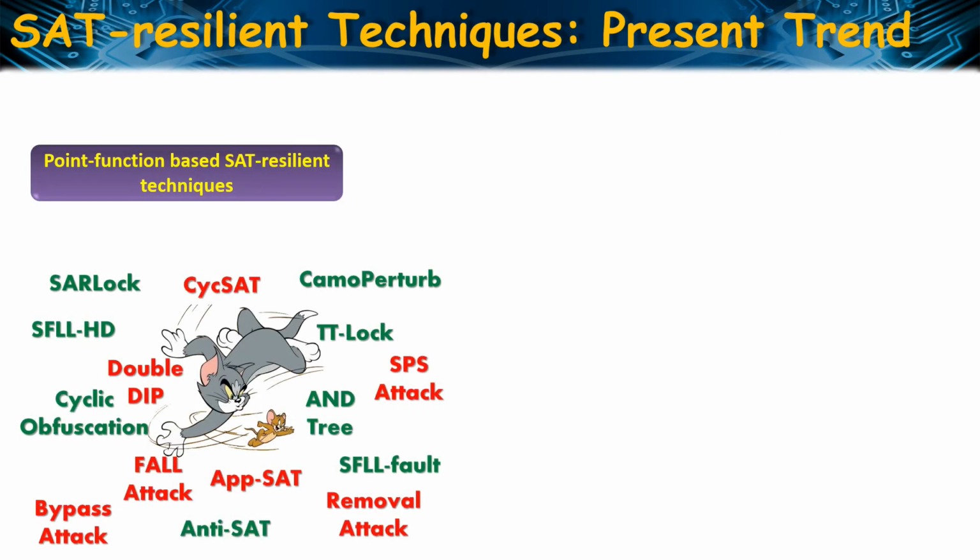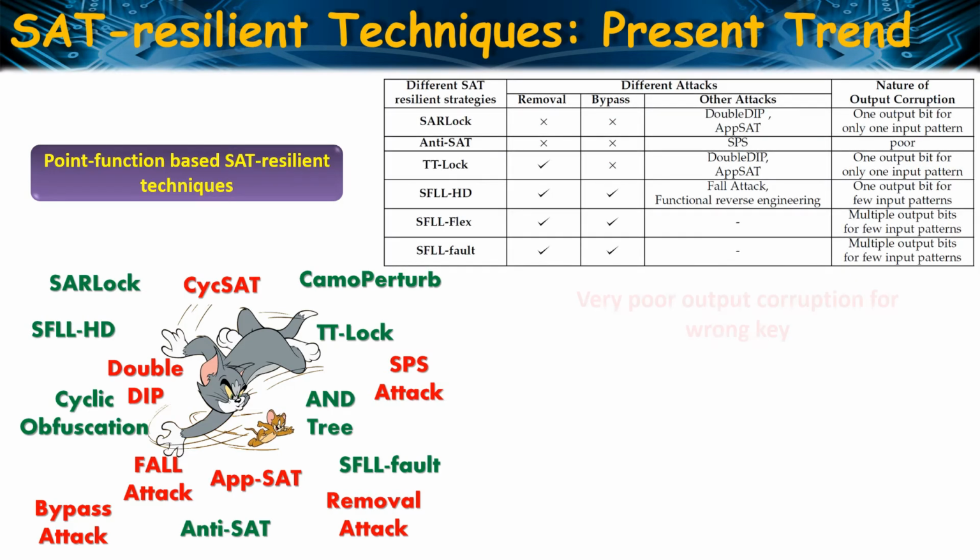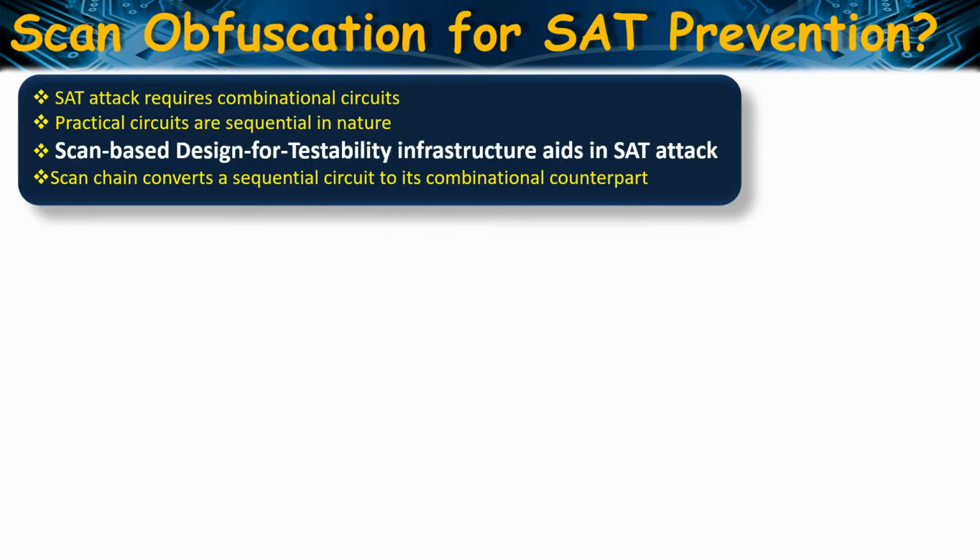So over the years, there has been a cat and mouse race between different variations of the SAT attack and the respective countermeasures. State-of-the-art point function based SAT resilient techniques can theoretically prevent the SAT attack by exponentially increasing the attack complexity. However, in the process, they produce very poor output corruption for wrong keys, sometimes only one output bit for only one input pattern. Moreover, a lot of them are vulnerable to various attacks as mentioned in this table. So this observation clearly shows that SAT attack resilient defenses are far from getting matured. So we need to think of some alternate solutions.